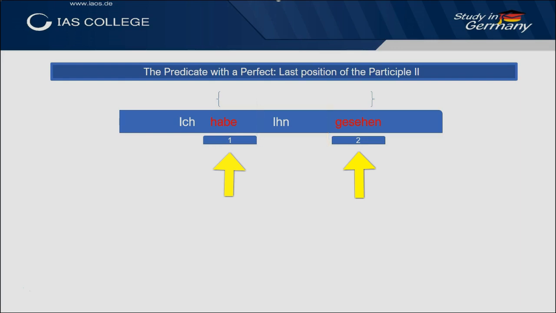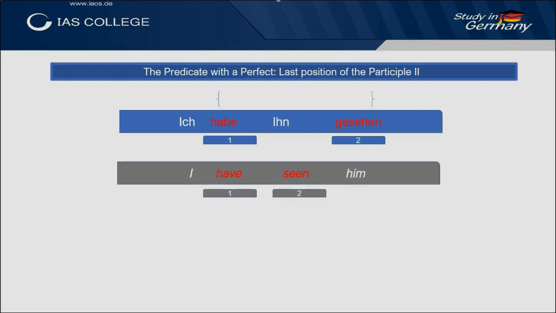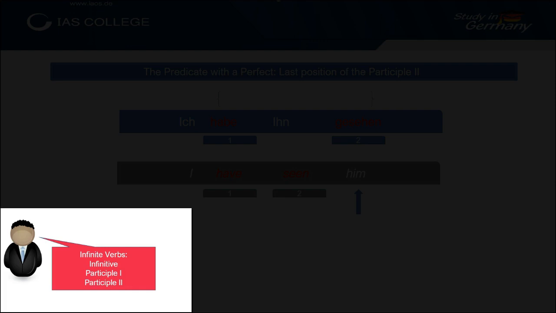In the English sentence, however, both elements, verb and participle 2, are in succession to one another, and the object is the last item in the sentence: I have seen him. So, as a result, the last position within a German sentence is occupied by infinitives, the participle 1 and the participle 2, in the case of a perfect sentence.